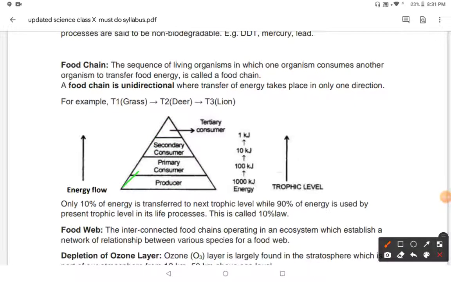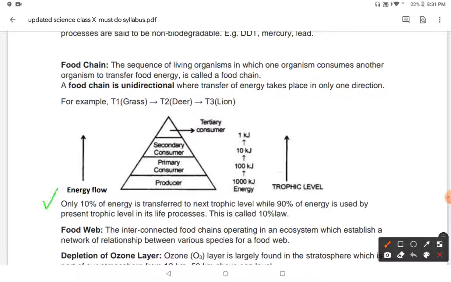Producers have a broad area in this triangle, so they are more in nature as compared to primary consumers, and primary consumers are more than secondary consumers, and secondary consumers are more than tertiary. So the number decreases as we move upward. And how does the energy flow from one consumer to another consumer, or one trophic level to another trophic level?